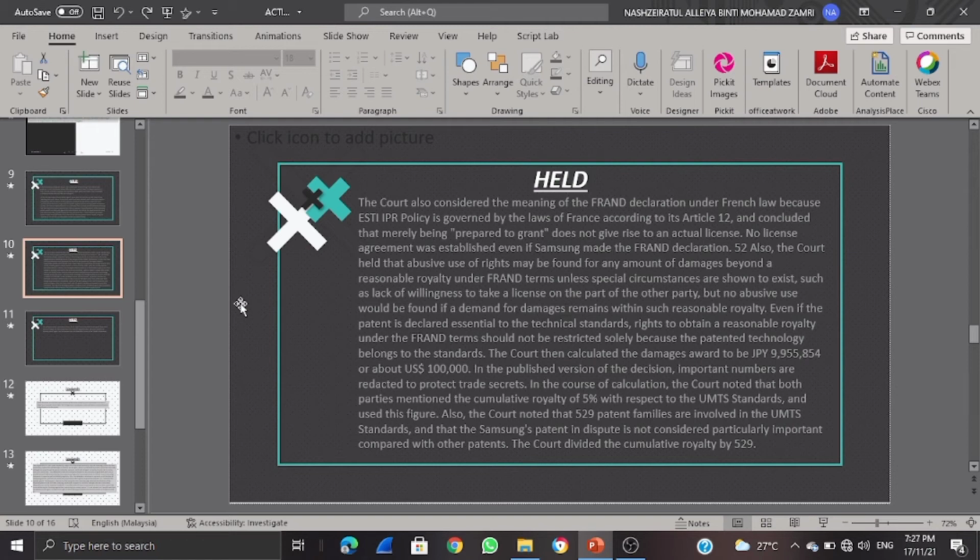The court then calculated the damage award to be JPY 9,955,854, or about $100,000. In the published version of the decision, important numbers are redacted to protect trade secrets. In the course of calculation, the court noted that both parties mentioned the cumulative royalty of 5% with respect to the UMTS standard and used this figure. Also, the court noted that 5 to 9 patent families are involved in the UMTS standard, and that the Samsung patent in dispute is not considered particularly important compared with other patents. The court divided the cumulative royalty by 5 to 9.